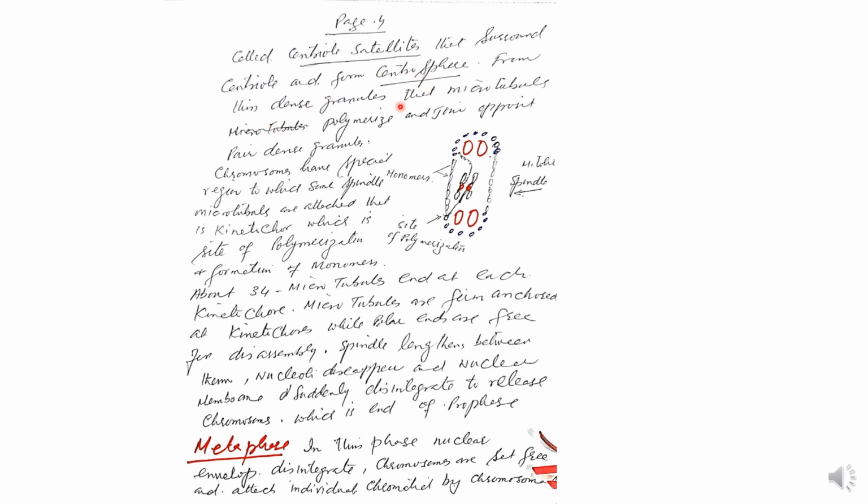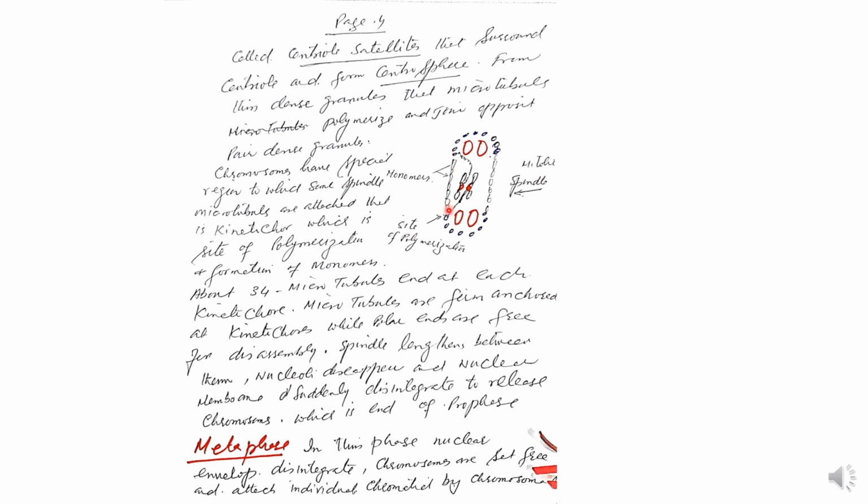From these dense granules, microtubules polymerize. The small tubule units are given the name monomers. Each molecule is called a monomer. Many monomers make a line, join with each other, and approach the opposite dense granules.